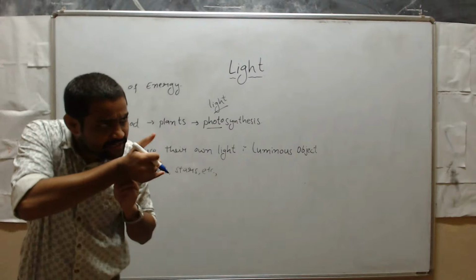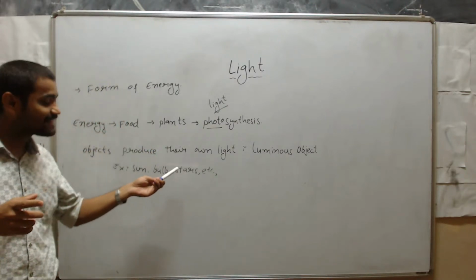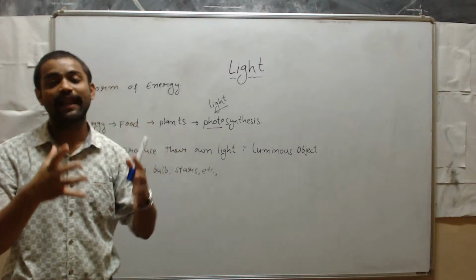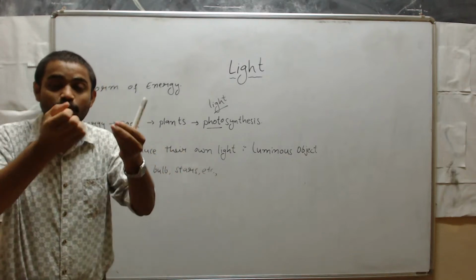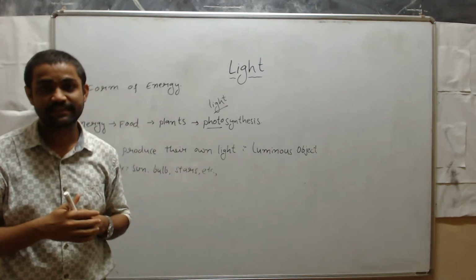No, sir. That sun and bulb and stars have their own light and they will produce their own light. That's why those are called luminous objects.